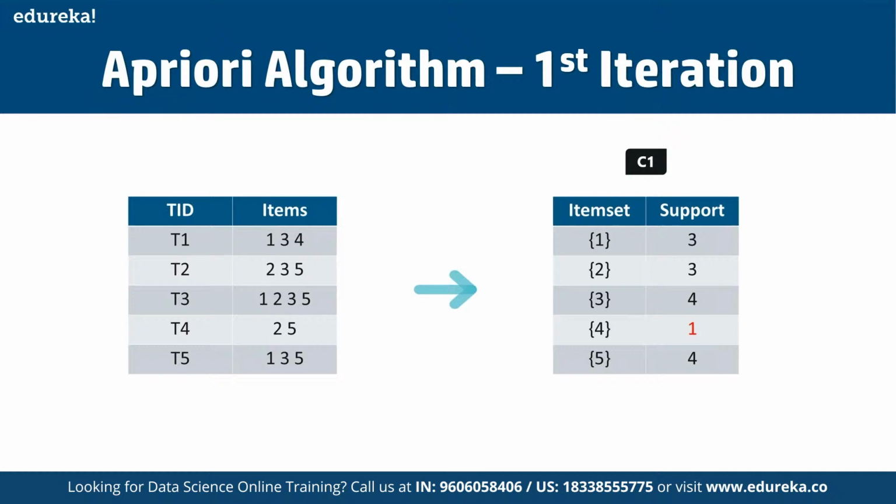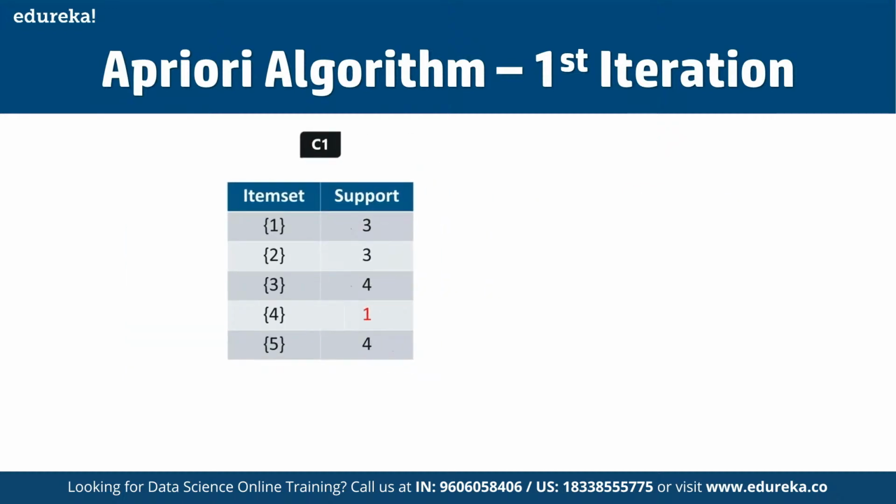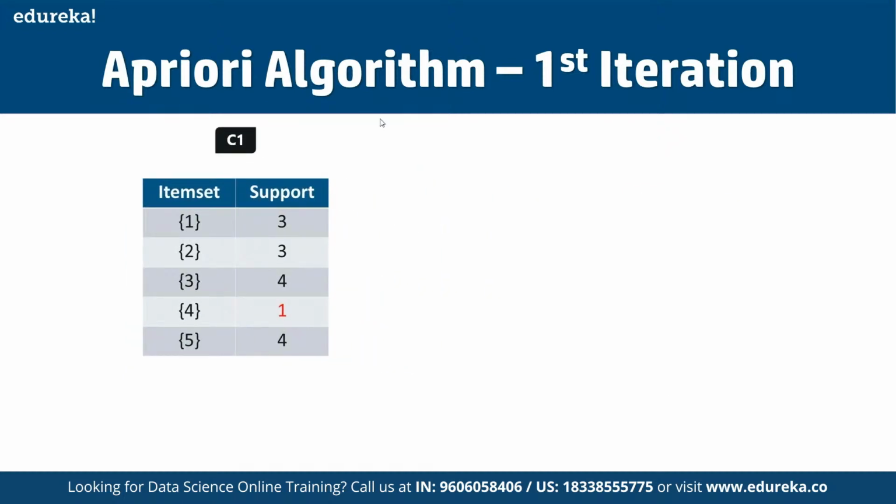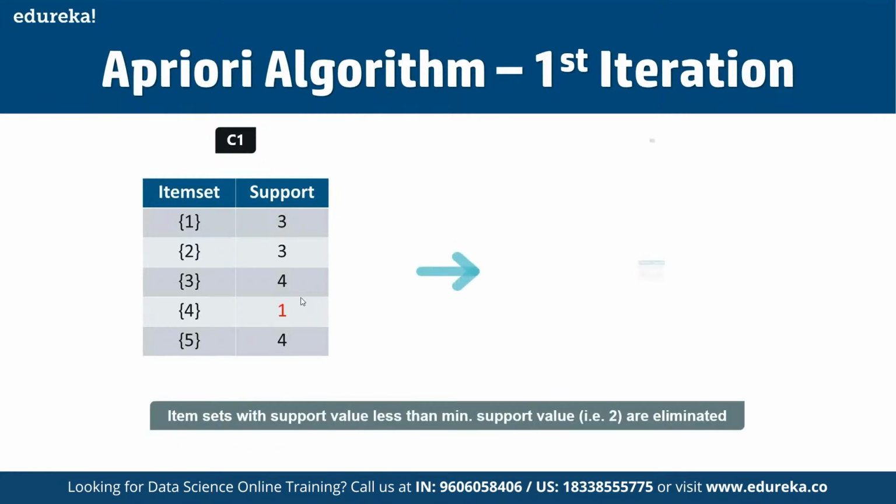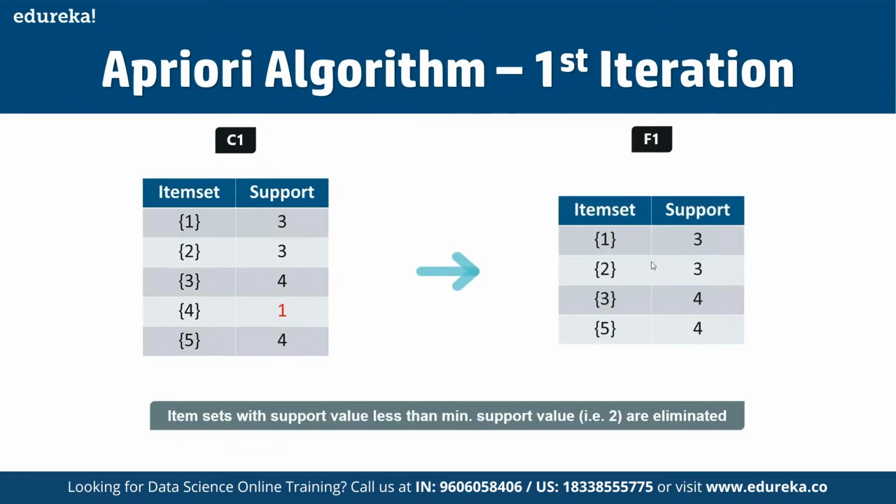As you can see here, the item 4 has a support value of 1, which is less than the minimum support value. So we are going to discard 4 in the upcoming iterations, and that's how we get the final table defined here. The item sets with support value less than the minimum support value, that is 2, are going to be eliminated.